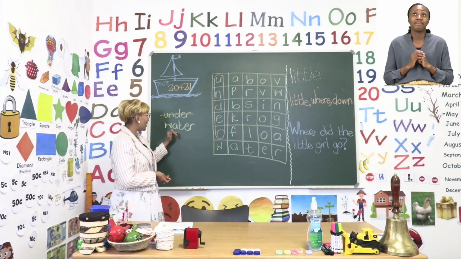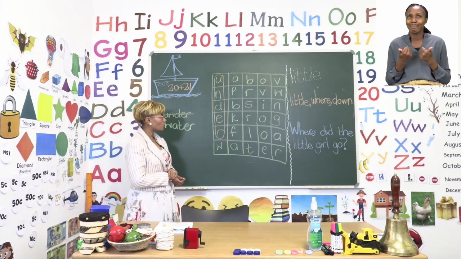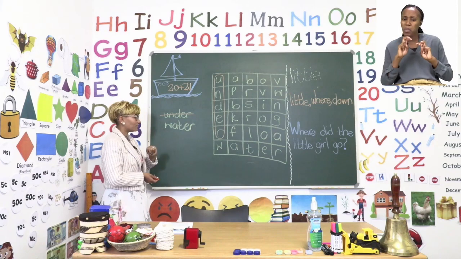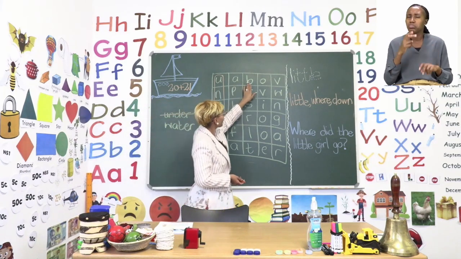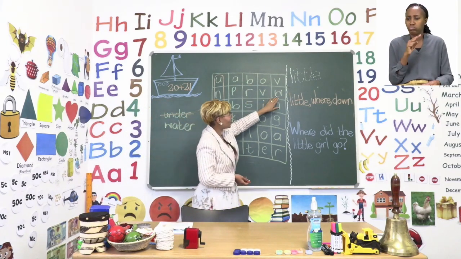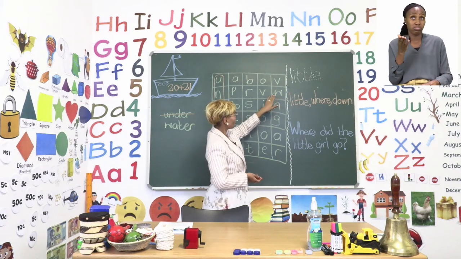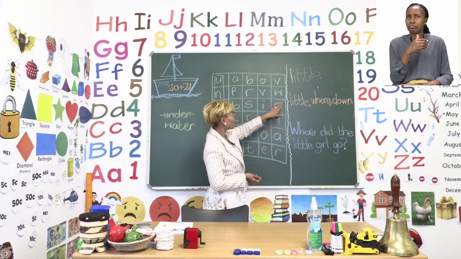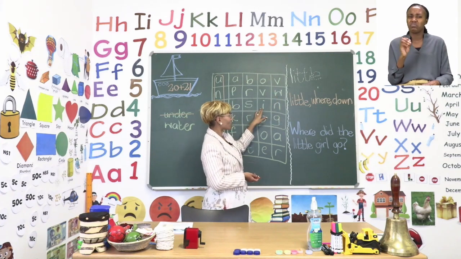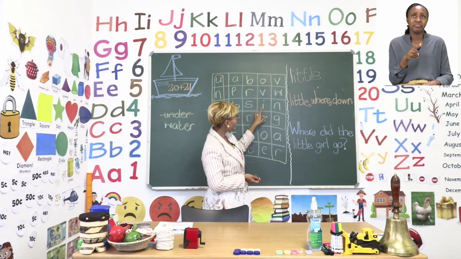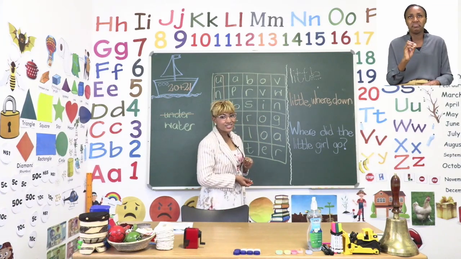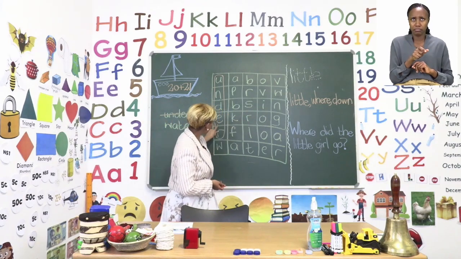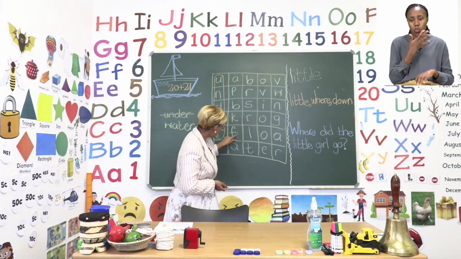All right. Now let's try and find the word water. Remember, we have to look for the first letter of the word first. So let's find a W. We have a W over here. Do we have an A next to it? No. Do we have an A below? No. Do we have an A across? No. No A. Let's continue the search further. Remember, we are looking for the letter W.